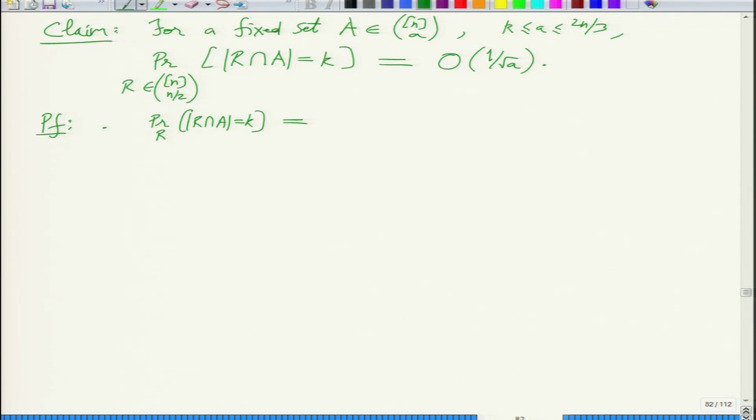So you have to first decide which k elements, right? So that will be A choose k, because this set A is fixed. So that's your favorable choices. Once you have decided which k, these you have to then forget. So n minus k and